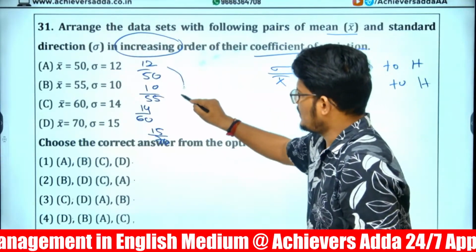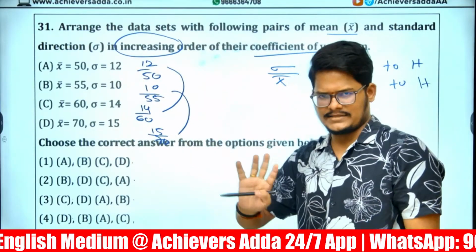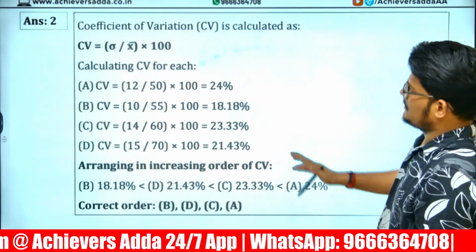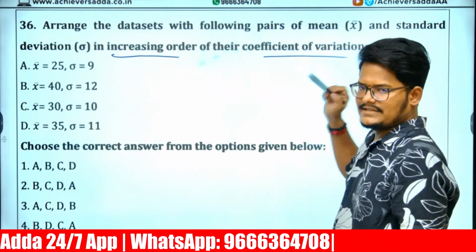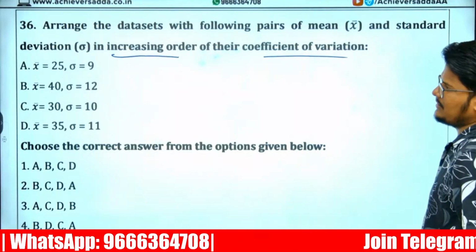If you can do for A and C, then the answer will be revealed. Or if you can do for B and D, the answer will be revealed. Don't try to do total calculation. It will kill your time. Like this, another question, increasing order again. These questions are from January 2025, which I have taken. Same, standard deviation by mean.